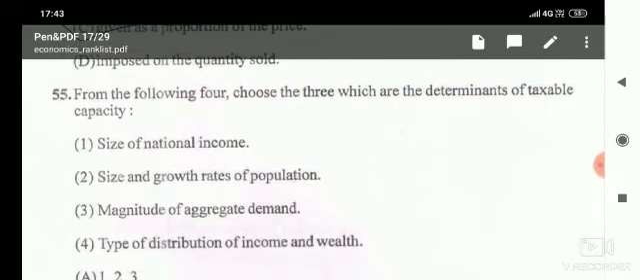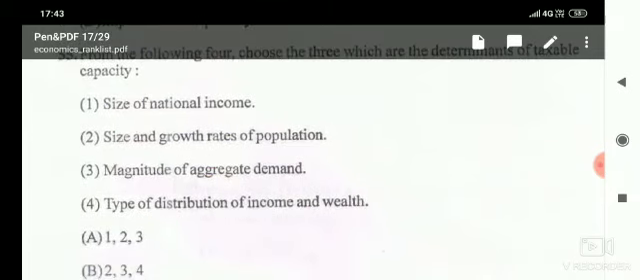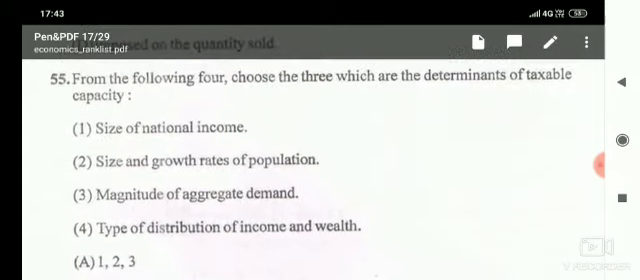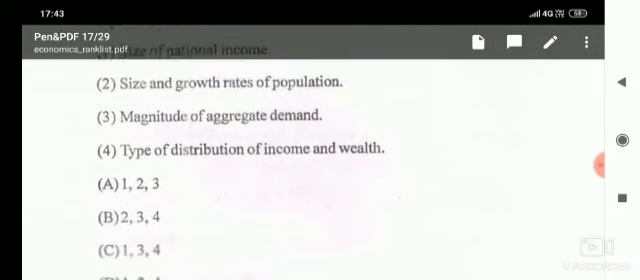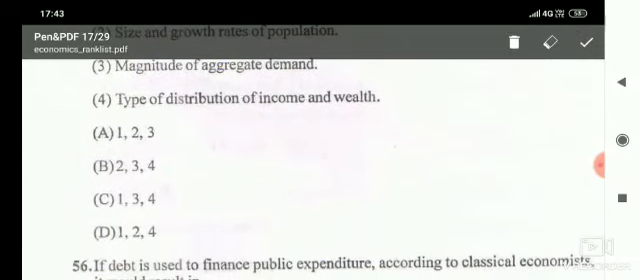Then next, from the following four, choose the three which are the determinants of taxable capacity. The four are size of national income, size and growth rates of population, magnitude of aggregate demand, and type of distribution of income and wealth. National income is one of the determinants. Similarly, size and growth rate of population and distribution of income and wealth. So 1, 2, 4 are determinants of taxable capacity. It is given in option D, 1, 2, 4. So option D is the correct answer.